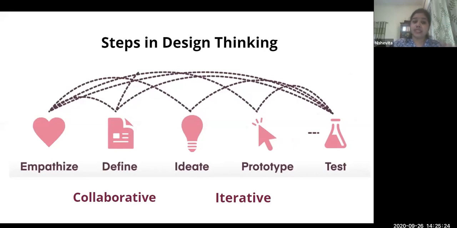And by first step, it is important for you to note the connections. It is not the last step, or it is not like you forget about empathy and you move on. The arrow to empathy is connected to every single step, like defining, ideating, prototyping, and then testing and coming back. So it is really like this vibrant space where you're trying to build some kind of a portfolio and understanding of who the learners are, what the learning contexts are.